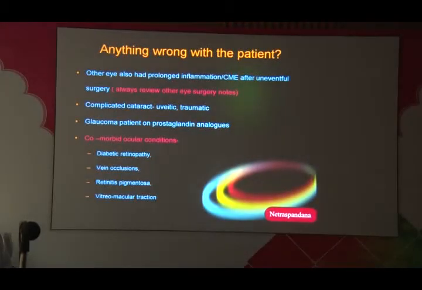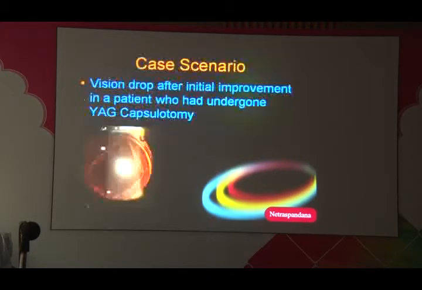Then always review the other eye surgery notes. So if the other eye had a history of cystoid macular edema, there's a chance that this eye can have a cystoid macular edema also. So also rule out the comorbid conditions. And look for prostaglandin analogs in patients who are on treatment for glaucoma.